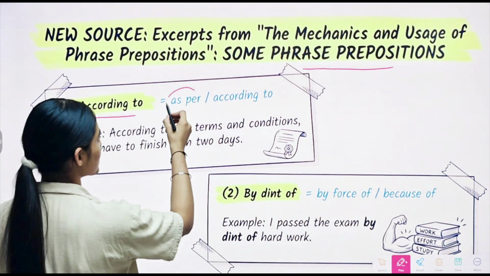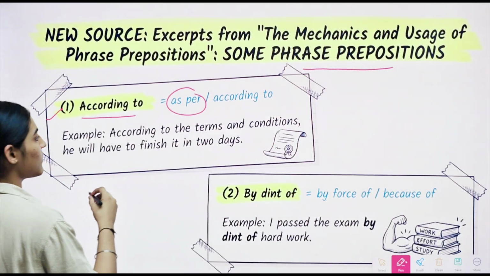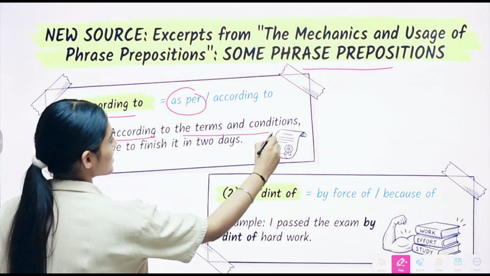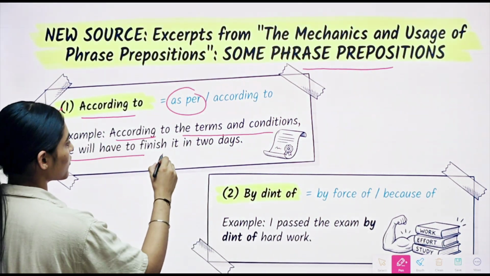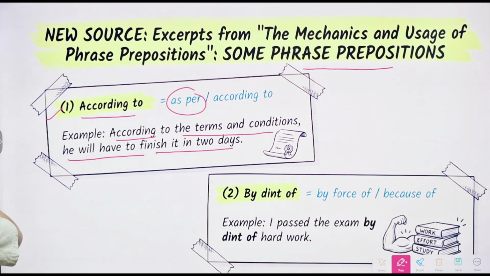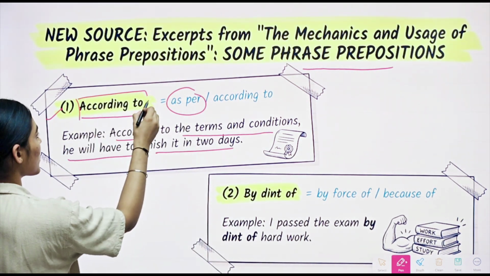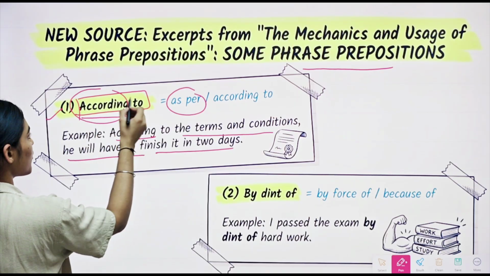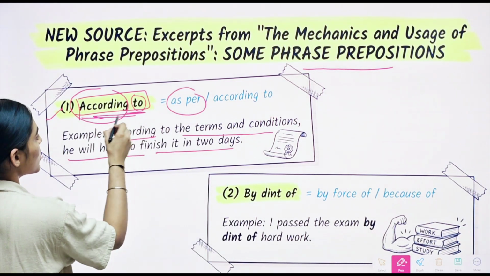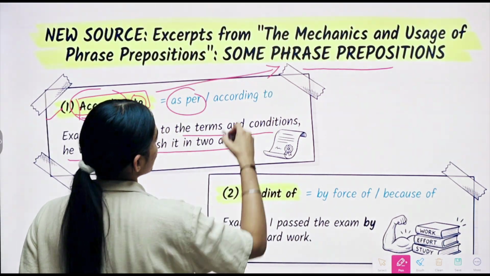According to means as per. For example, we can say, according to the terms and conditions, he will have to finish it in 2 days. So, as per the terms and conditions. For that we have used according to. With according we have used the preposition to. So, together they are called phrase prepositions.